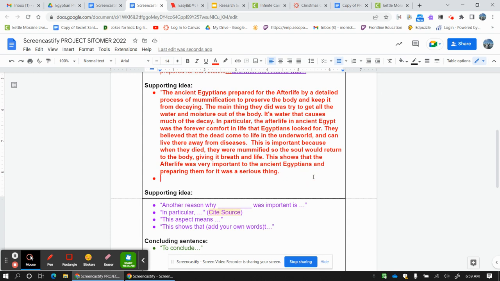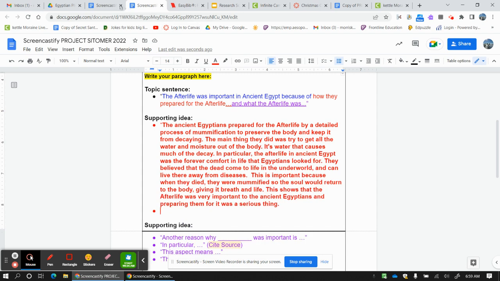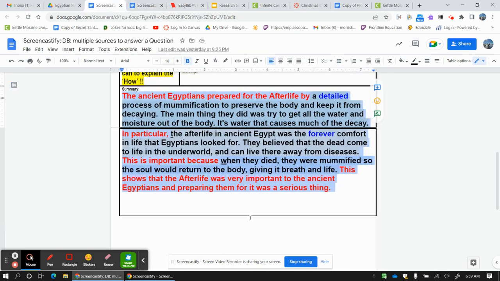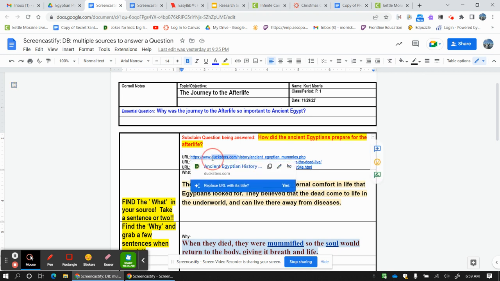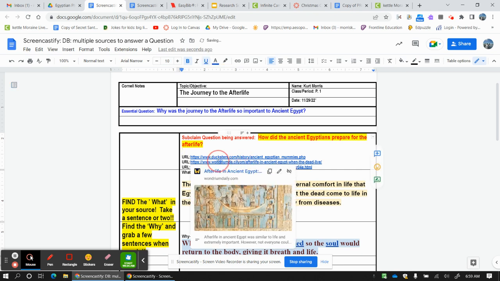But we need to cite. We need to explain in-text citations where this information came from. I got it from Ducksters, I got it from Wonderium, and I got it from History Museum. So I can't just cut and paste these in here. That's not what we do. We actually have to write them in as ducksters.com. So I'm actually only going to be putting this in there, and only wonderium.com in there.